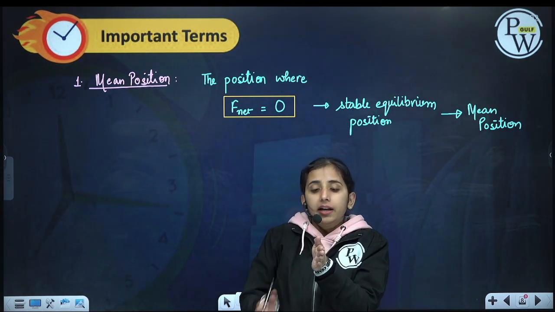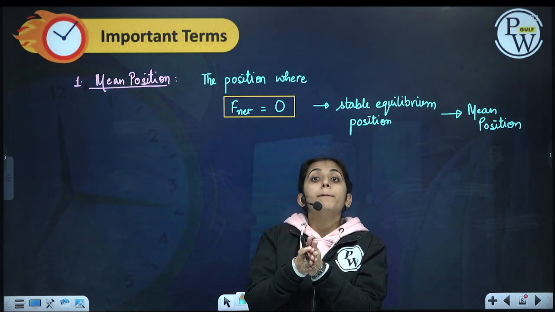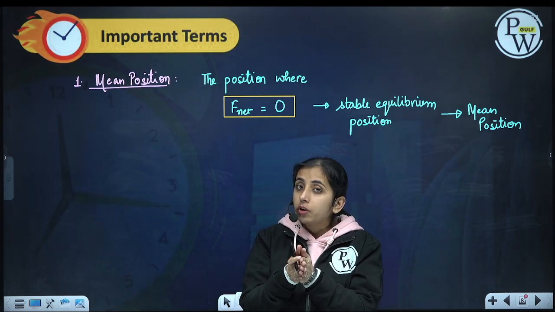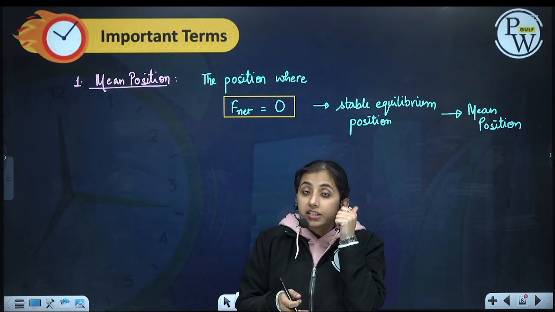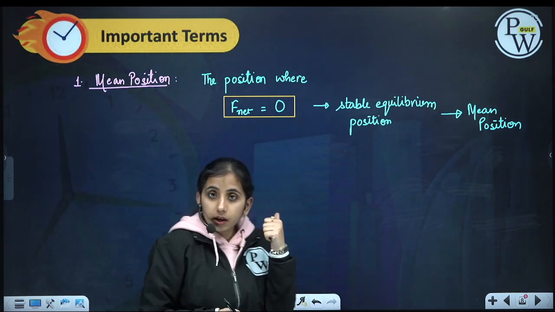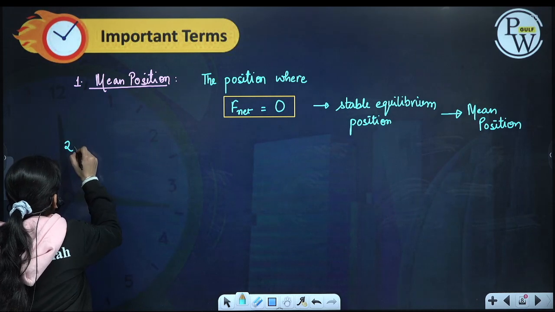We want that if we displace the particle from the mean position, it should come back to its mean position. Yes, then only we can have oscillations. So the stable equilibrium point is called the mean position.